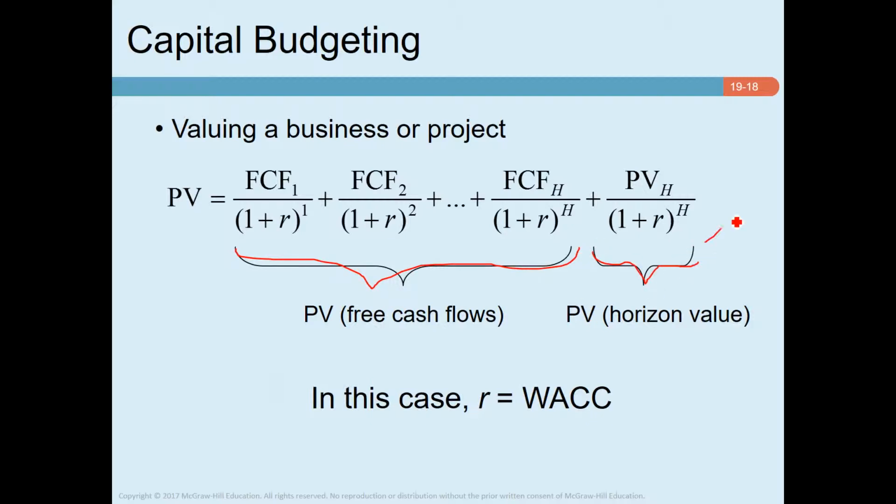Just to explain the horizon value a little more, we first estimate the cash flows for a medium term, for example, up to year 10. Then we assume that the cash flow generated in year 10 will remain the same for the subsequent years for an indefinite period. So we find the present value of this constant stream of cash flows. That's the present value of the horizon value.